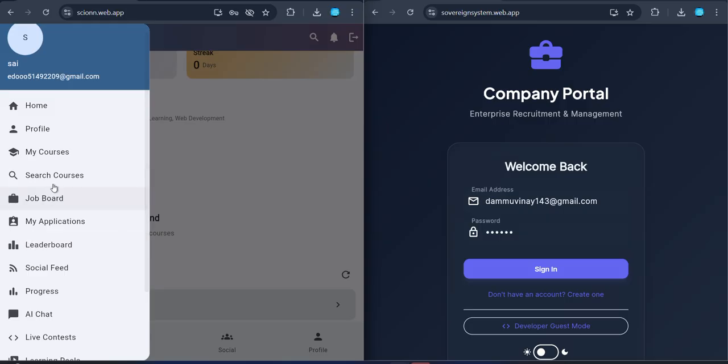Before that, I left out these two options, job board and my applications, because these two are related to the other part of my project, which is the company portal, Sovereign System. We will discuss it soon. Okay, let's go to the social feed.